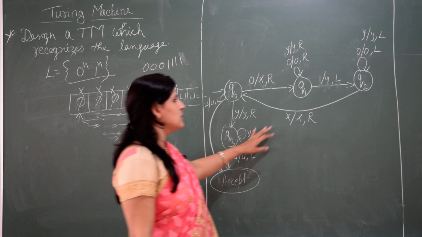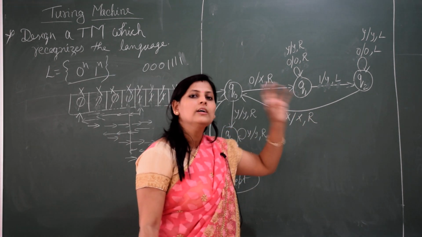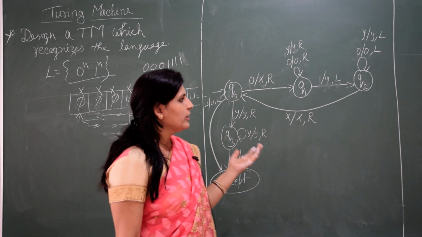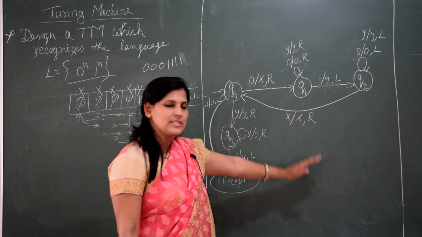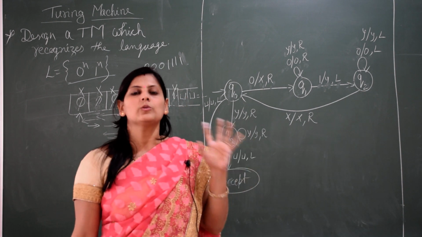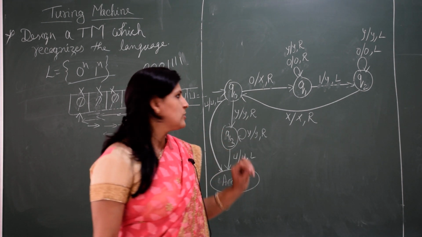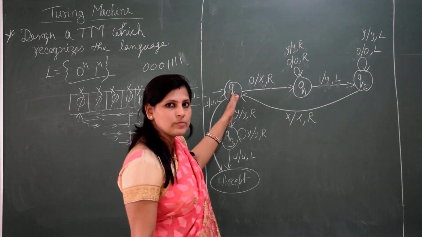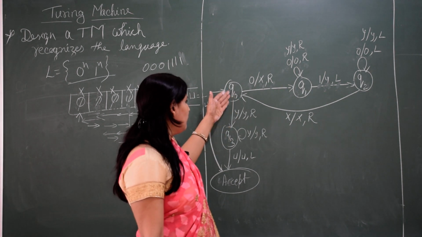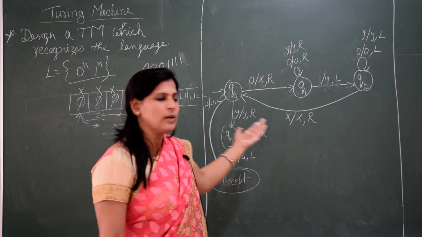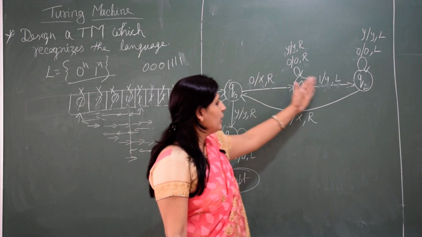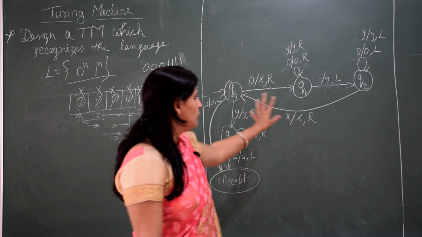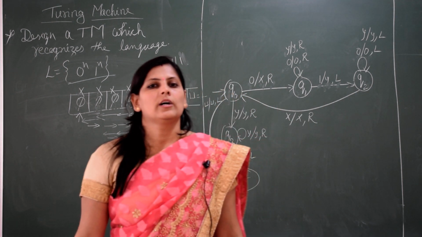Apart from this, whatever is not specified will go to the reject state. I have already said before that the reject state is not mandatory to specify; it is understood that for anything not specified, if 1 comes, it should reject. If null or blank symbol comes, it should reject. So if anything else comes apart from this, it will reject. I hope this will be clear to you. Thank you.